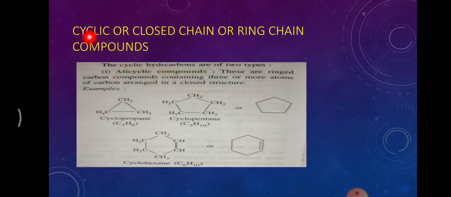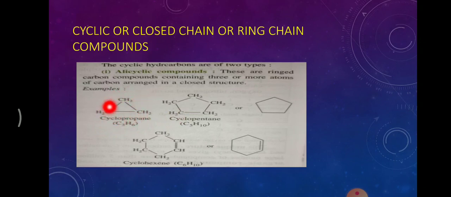Let's see what cyclic, closed chain or ring chain compounds are. So this one, alicyclic compounds. These are ringed carbon compounds containing three or more atoms of carbon arranged in a closed structure.